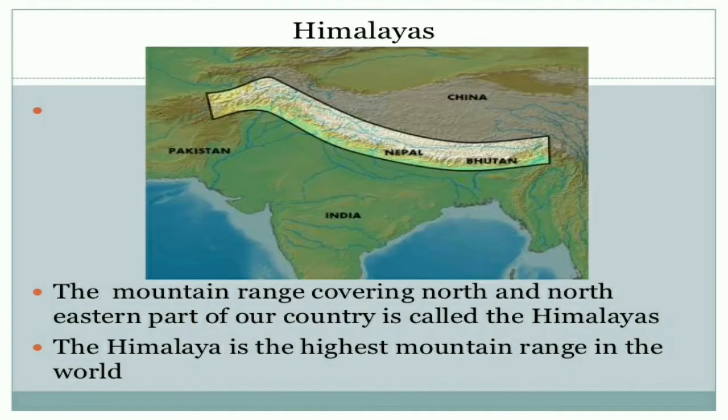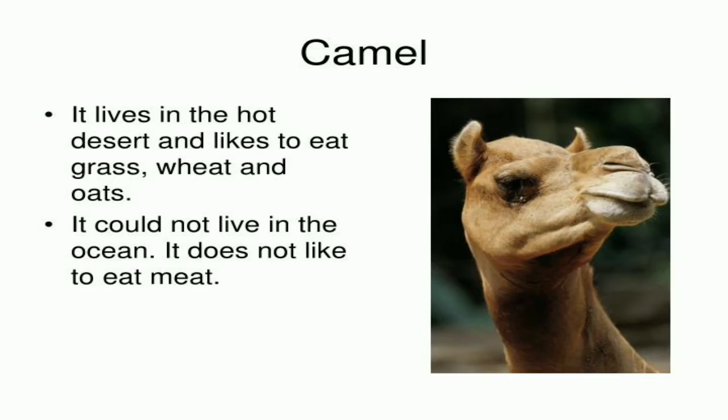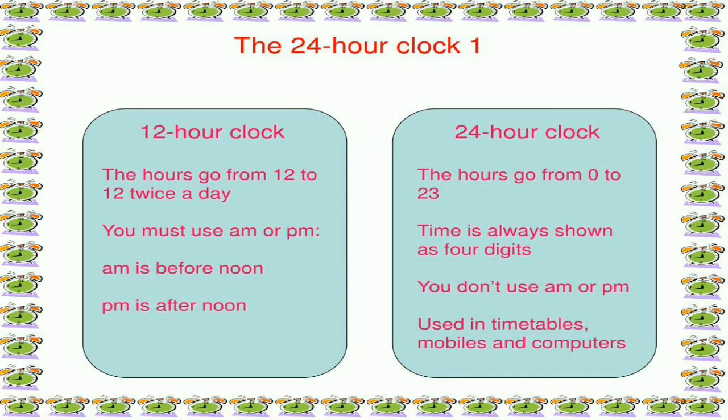Next, we learn about Himalaya. So, what is Himalaya? Himalaya is the highest mountain range in the world. Then we learn about camel. So, camel lives in a desert and also likes to eat grass, wheat, and oats, etc. And it is also an omnivorous animal. Then we learn about 24 hours. So, in a day we have 24 hours.